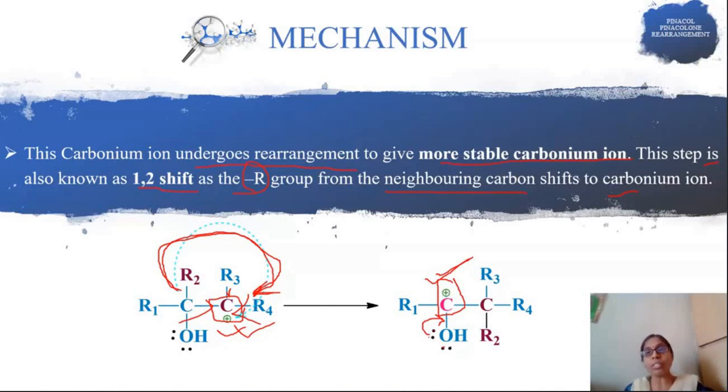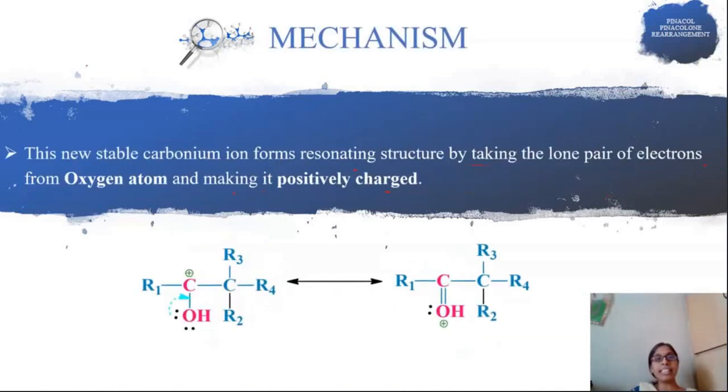We can see here how the most stable carbocation forms a resonating structure by taking the lone pair of electrons from oxygen, and the oxygen in turn gets positively charged. It takes electrons from oxygen, forming this pi bond, and this oxygen gets a positive charge.